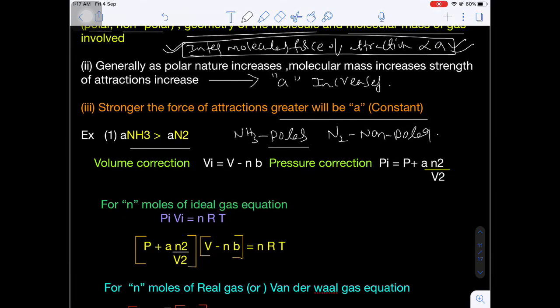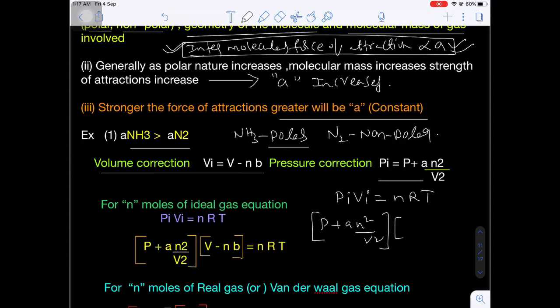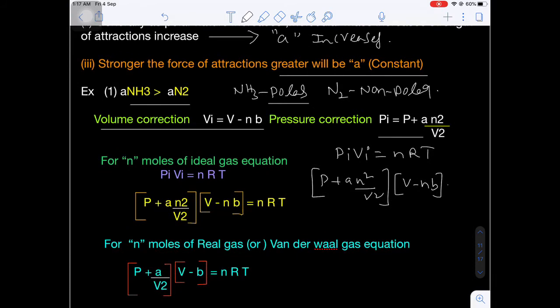Okay, now come to what is the final volume correction here? V minus nb. What is the pressure correction? P ideal is equal to P plus A into N square by V square. Now what is the ideal gas equation? P ideal V ideal is equal to nRT. Instead of P ideal, shall I write P plus A into N square by V square? What is the V ideal? V minus nb will be equal to nRT.